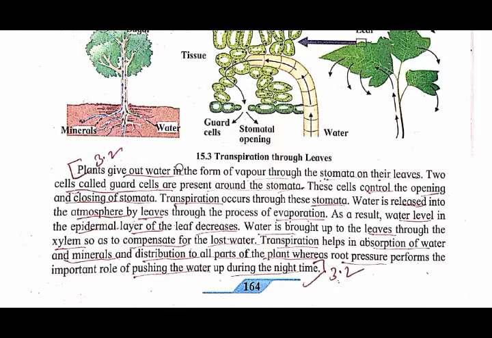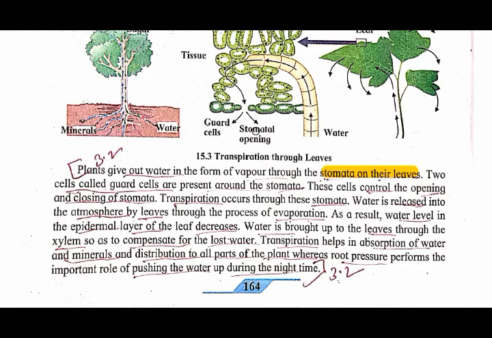Why will you see droplets of water in the bag? That is because the plants give out water in the form of vapor. And how is it released? It is released through the stomata on their leaves, where the stomata are present on the leaves.